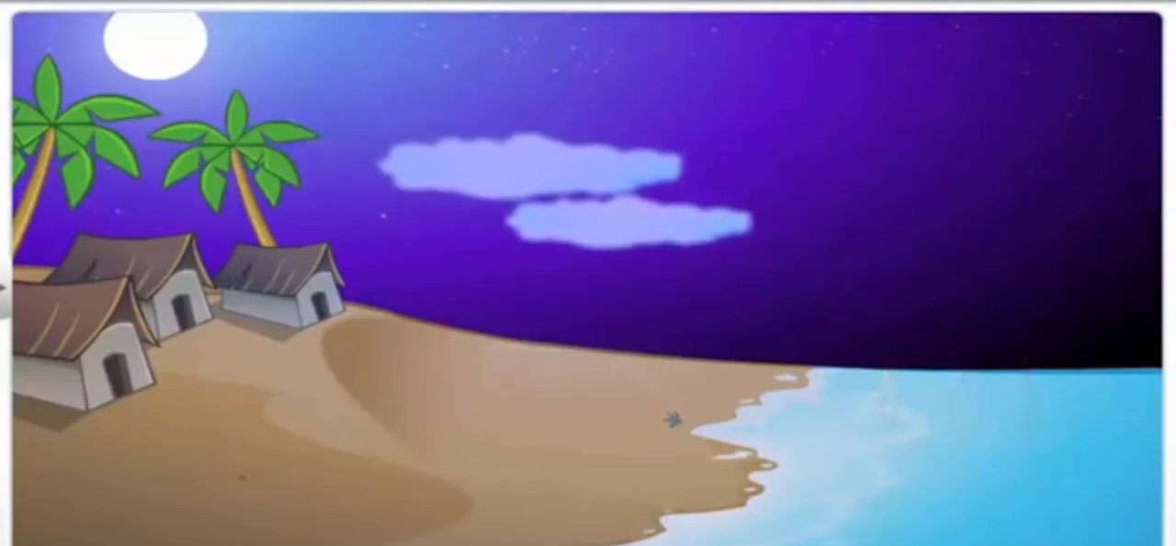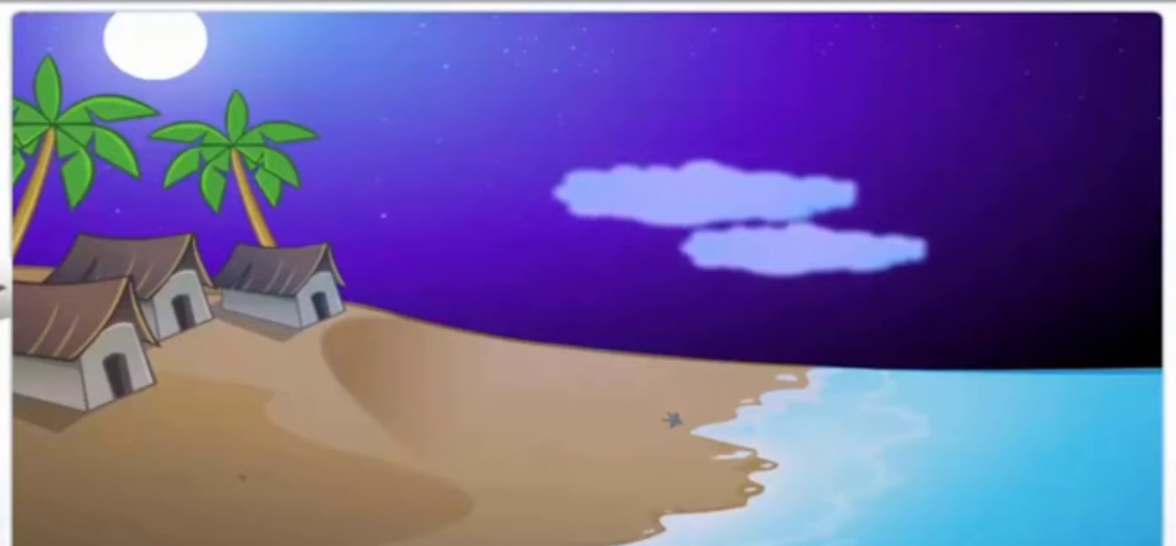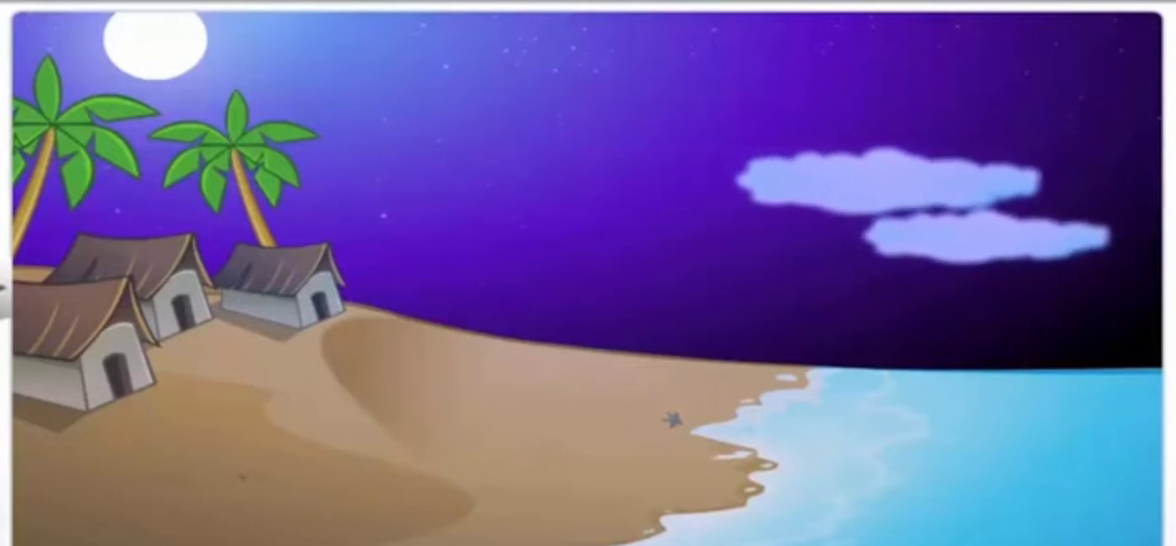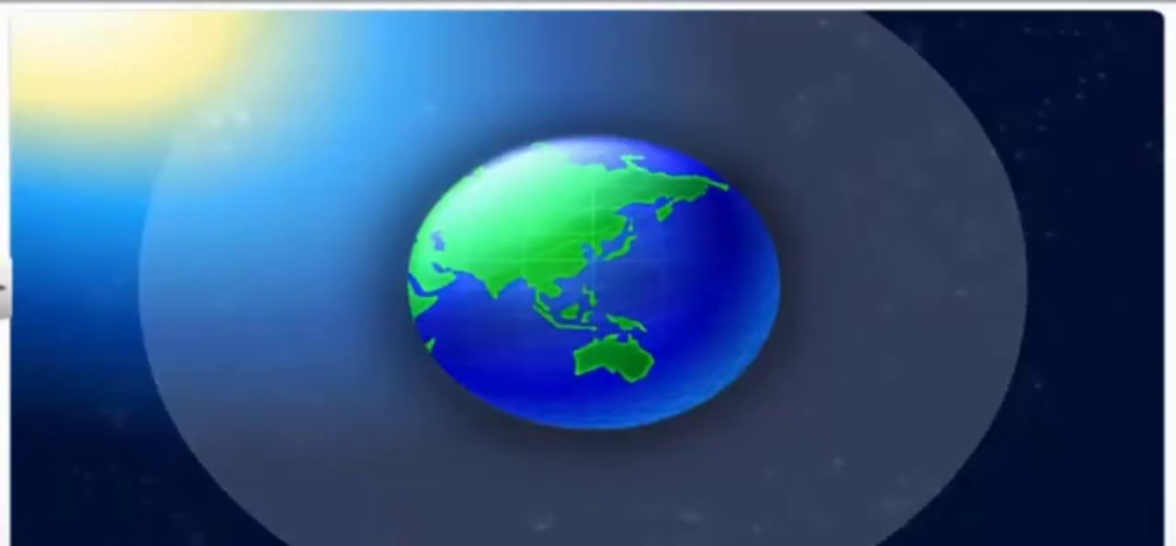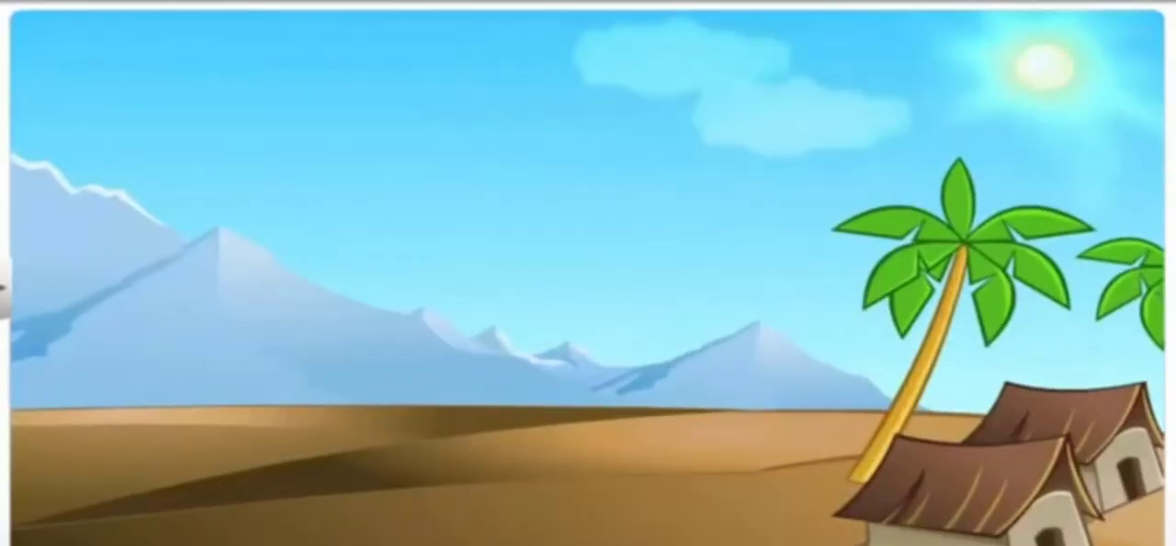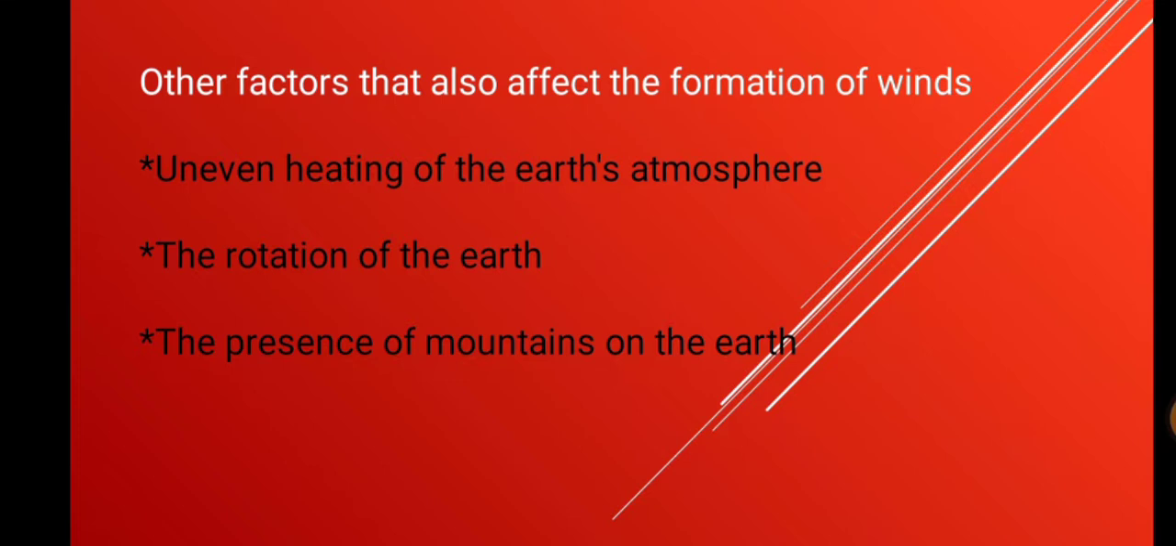However, it is not only the temperature but some other factors that are equally important. Rotation of the earth, the presence of mountains, and altitude are the other factors which help in the formation of winds. So the uneven heating of the earth's atmosphere, the rotation of the earth, the presence of mountains on the earth, and the altitude, all these factors affect the formation of winds.